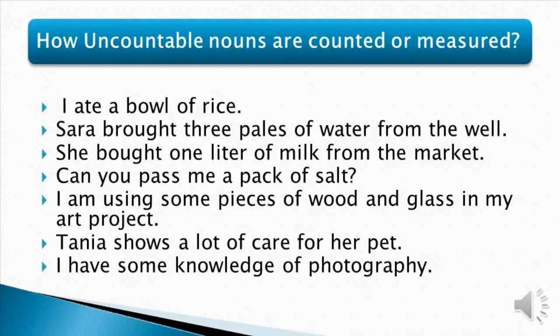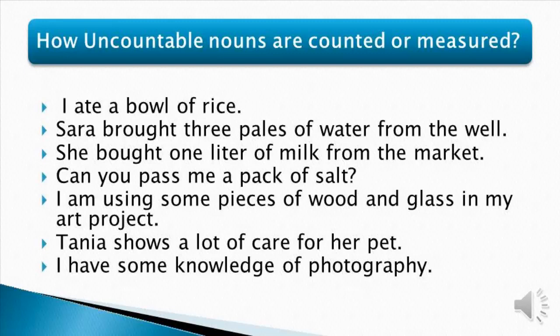I have some knowledge of photography. So knowledge also has a measuring unit. For example, you can use some, a little knowledge, some knowledge. So we'll be using some with knowledge in the sentence. Or you can even use knowledge of photography, but we cannot say knowledges or 1 or 2 knowledges, right? So this is a concept and this is uncountable.